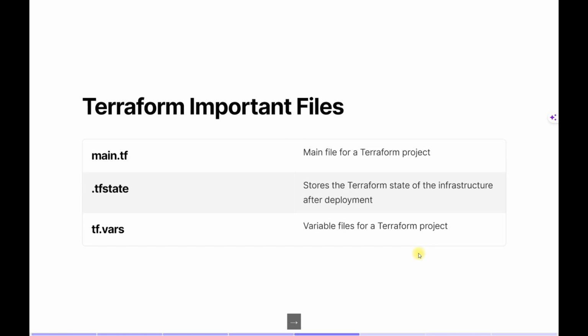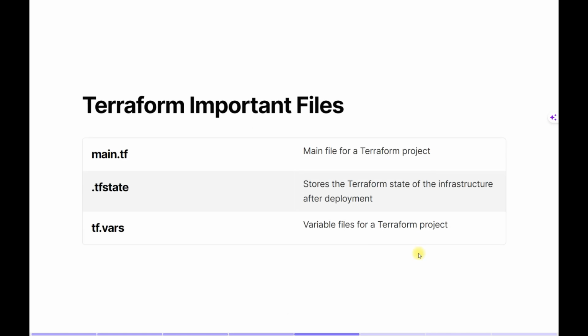Next, there are a few important files related to Terraform when we work with it. The main.tf file is where our whole project information is documented, and in this file we mention providers, resources, everything. The next file is the .tfstate file, our state file, which stores the Terraform state of the infrastructure after the deployment.